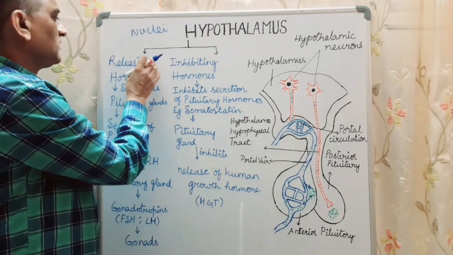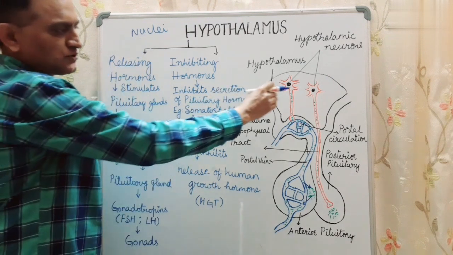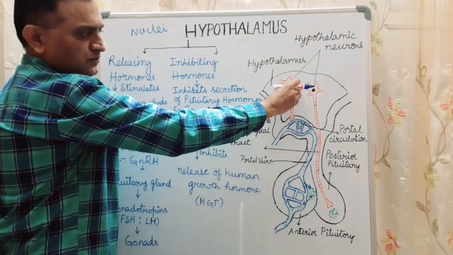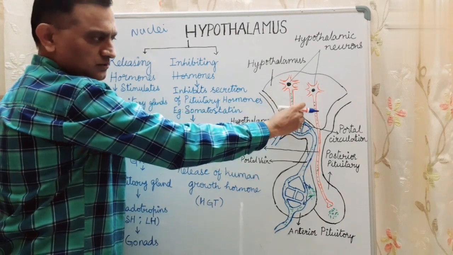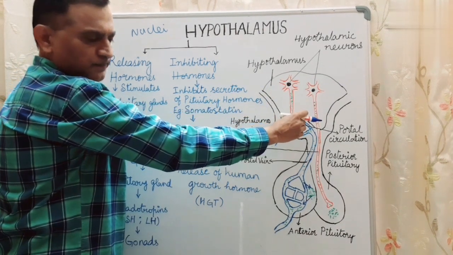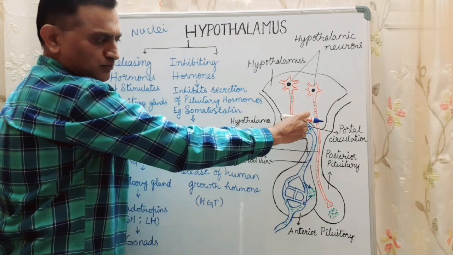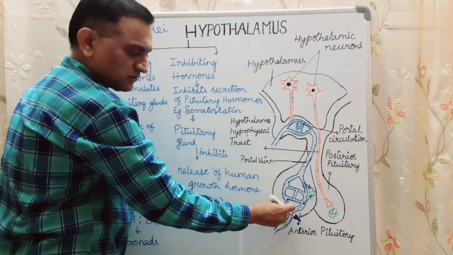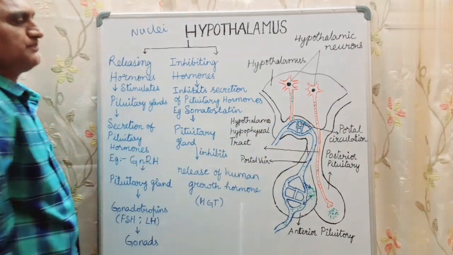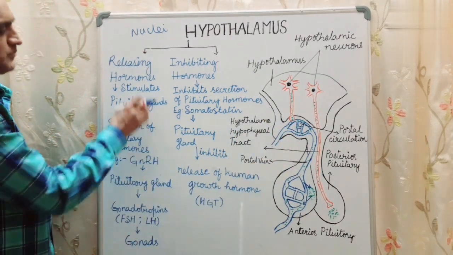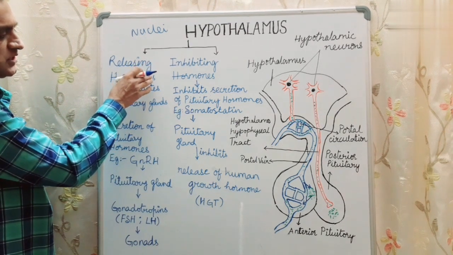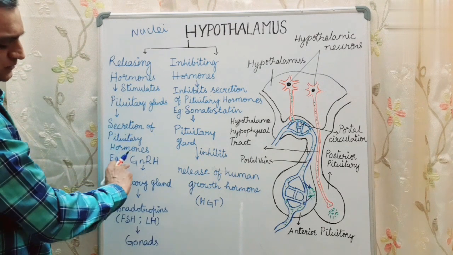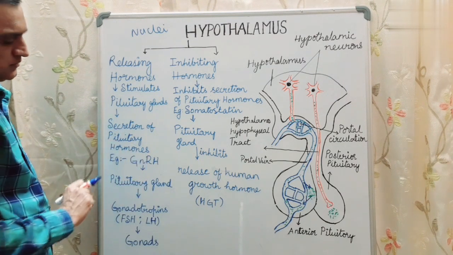Now the releasing hormones produced by the hypothalamic nuclei are secreted into the hypophyseal portal system through the portal vein, and they get transported to the adenohypophysis. Now the best example for a releasing hormone is gonadotropin releasing hormone.